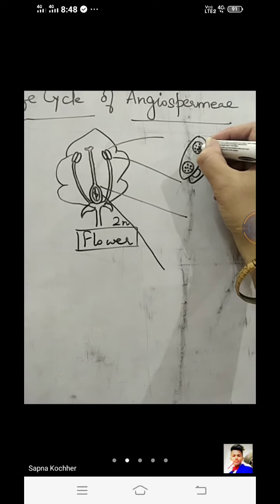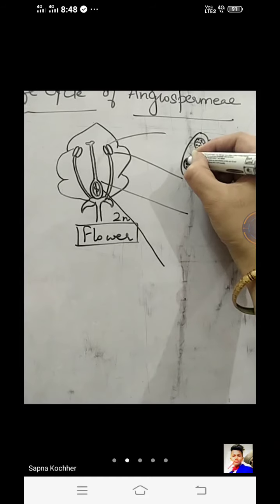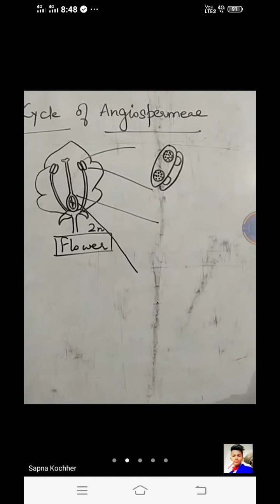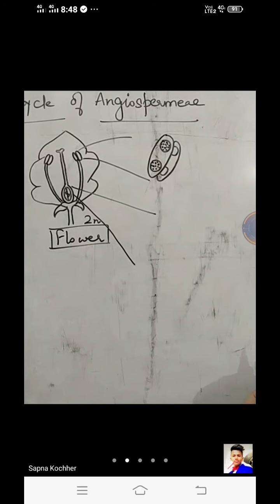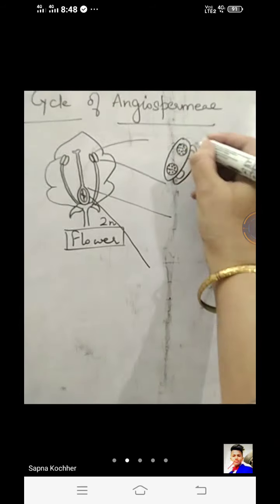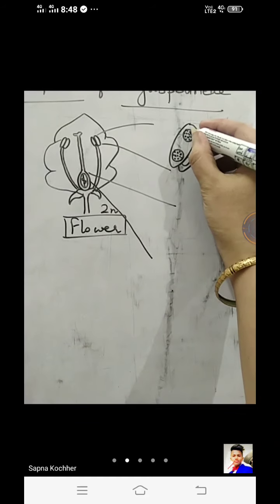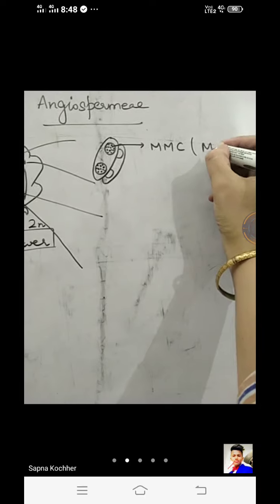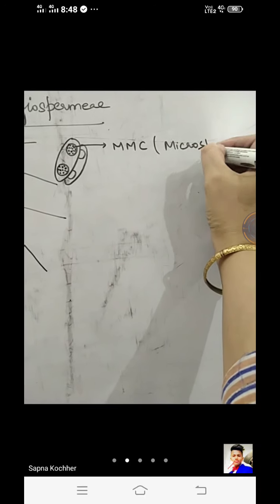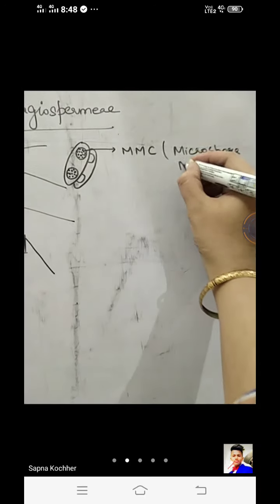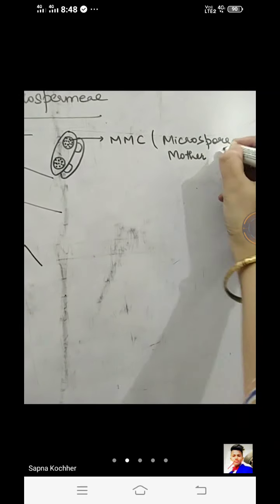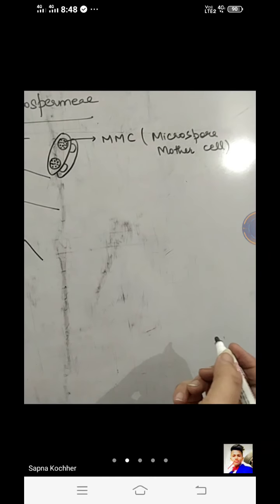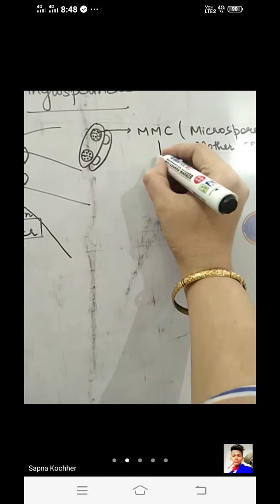But initially, these pollen grains, what structure have you studied, these initially were the microspore mother cells. Clear? So initially when they are formed, there is a microspore mother cell. Initially when the microspore mother cell is there, it undergoes division.